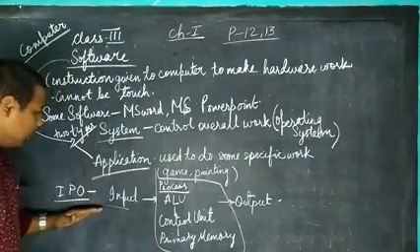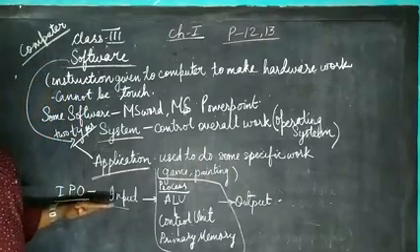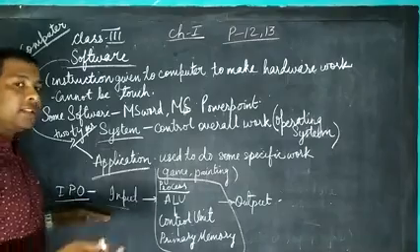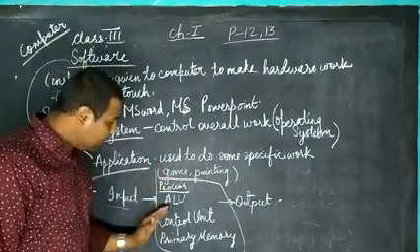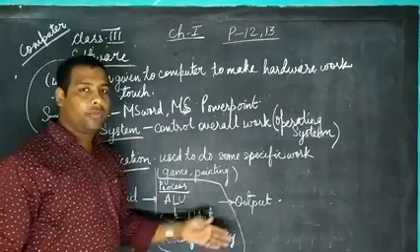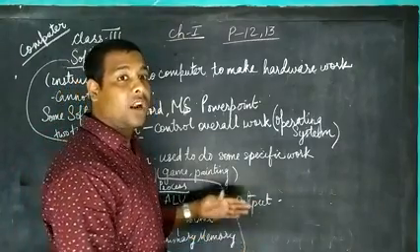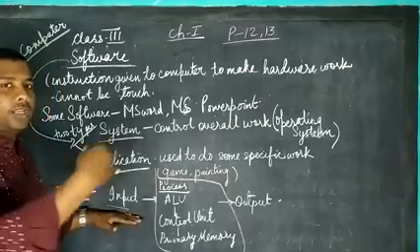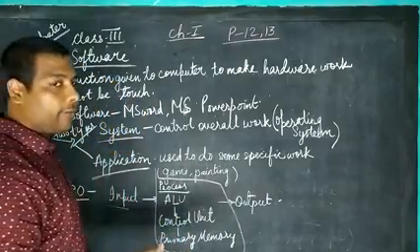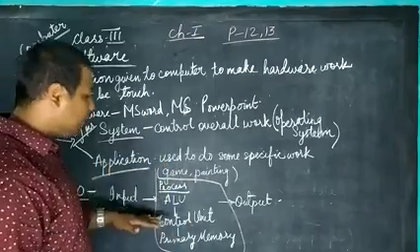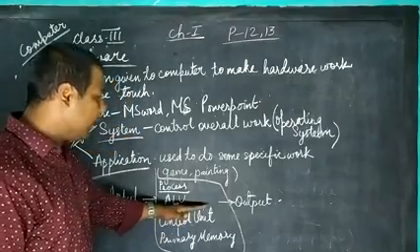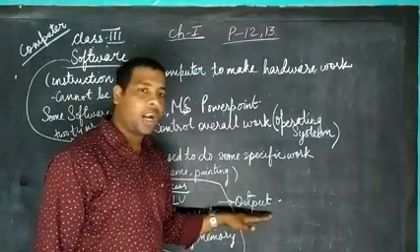For example, if we are typing 2 plus 2, means we are giving command 2 again plus again 2, means we are doing what? Calculation, means ALU part of the computer will work, and finally result as an output we will get on a monitor, means output device. Input we are giving through the input device, and all this processing is done with the brain of computer, that is called CPU. Inside the CPU there are three parts, that is one is ALU, control unit and memory unit. And finally we are getting output in an output device.